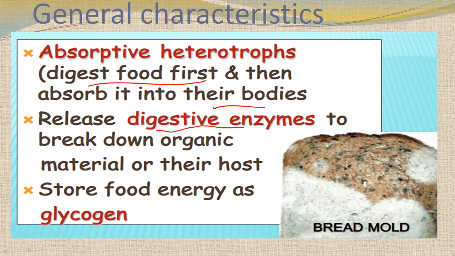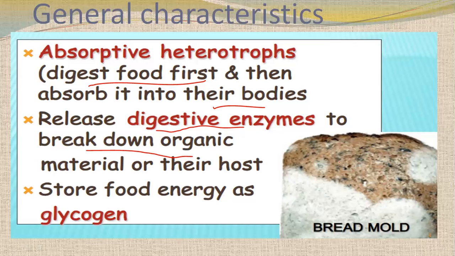They break down the organic material on which they live, and the food is dissolved and digested with the digestive enzymes, and then absorbed by their root-like structures. They are called hyphae, and they absorb the food dissolved by their digestive enzymes.